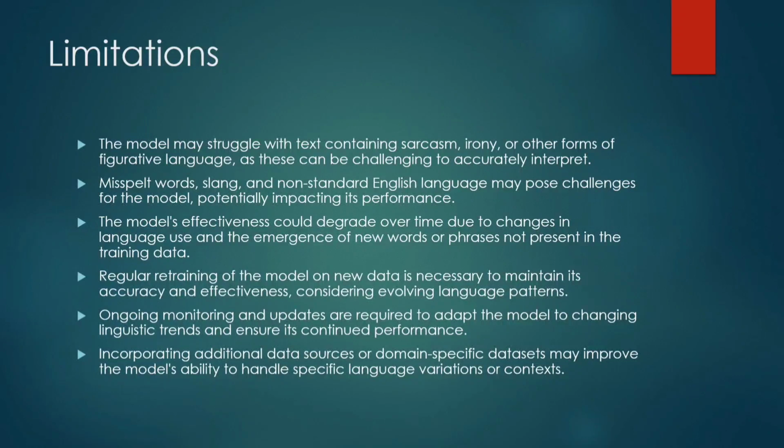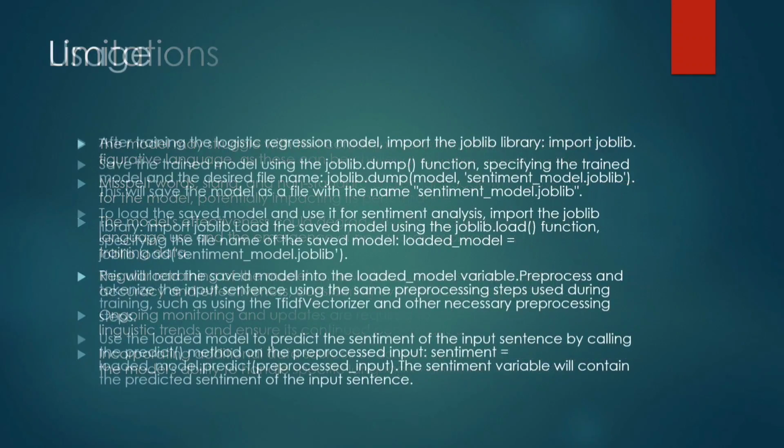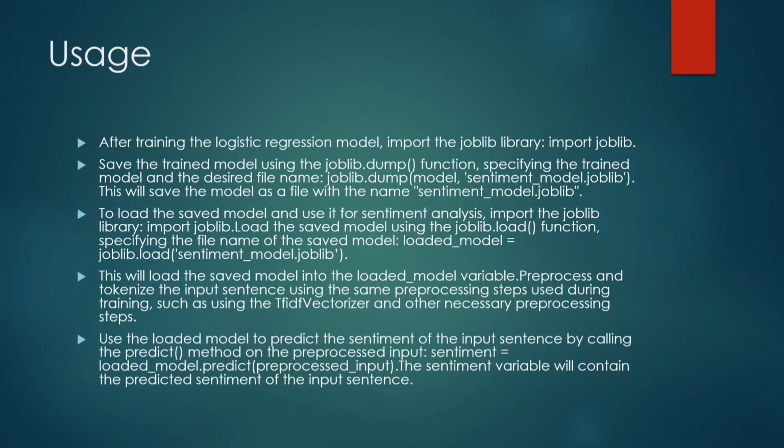Usage. JobLib library. JobLib is a Python library for running computationally intensive tasks in parallel. JobLib dump and JobLib load are used to work efficiently on arbitrary Python objects containing large data, in particular large NumPy arrays. By using the above model and the TF-IDF vectorizer, the data will be pre-processed. And there is a predict method which is used to predict the sentiment of the input sentence.